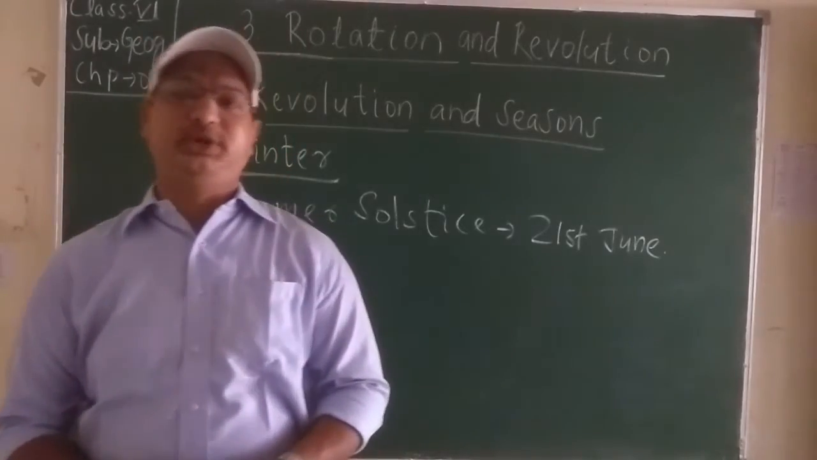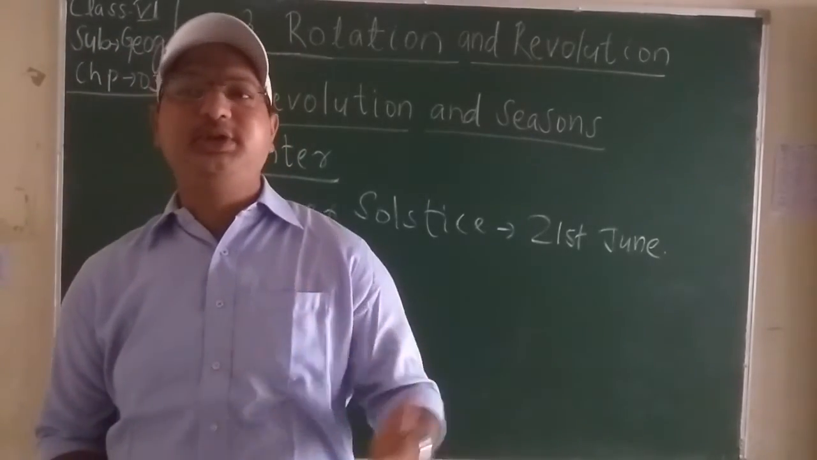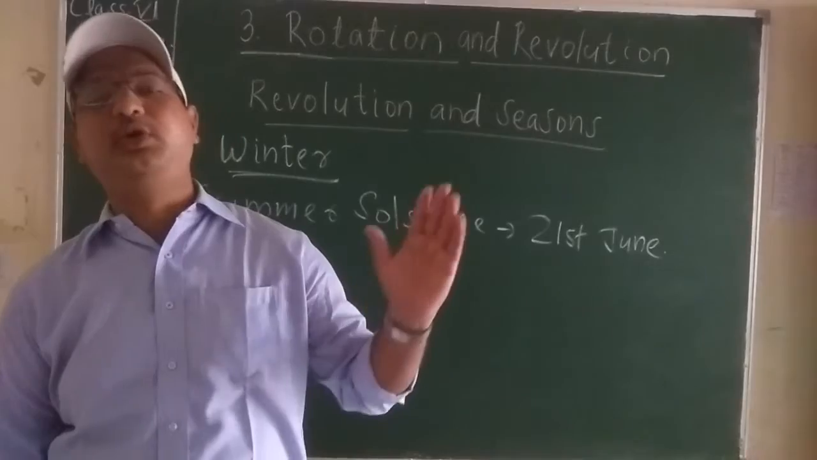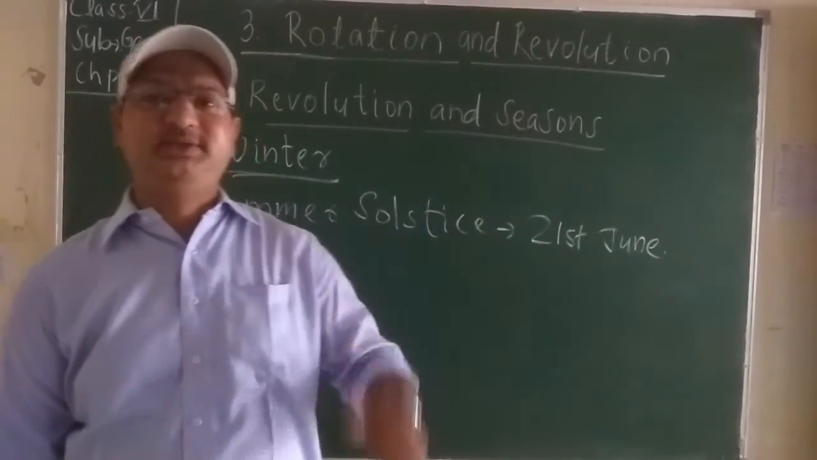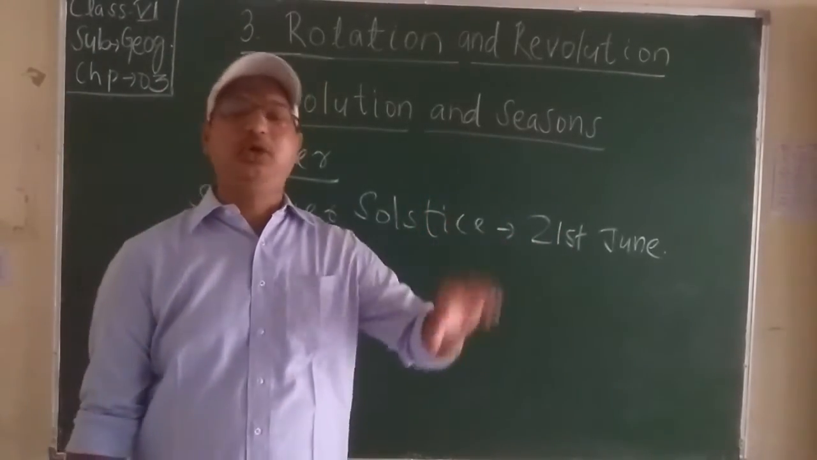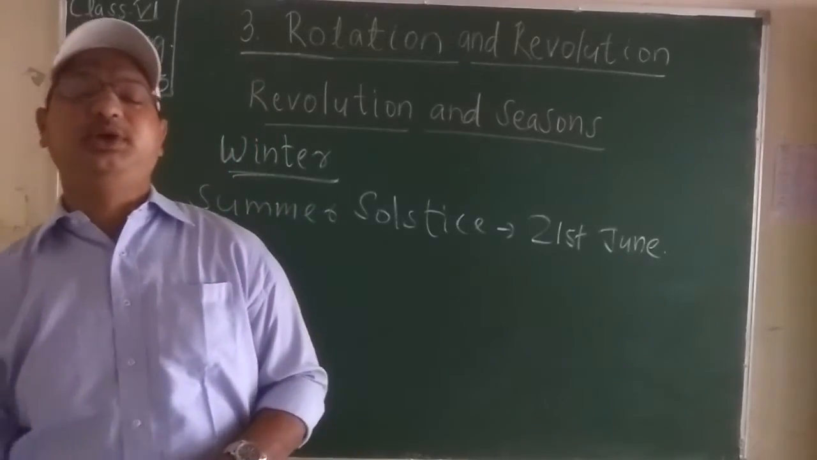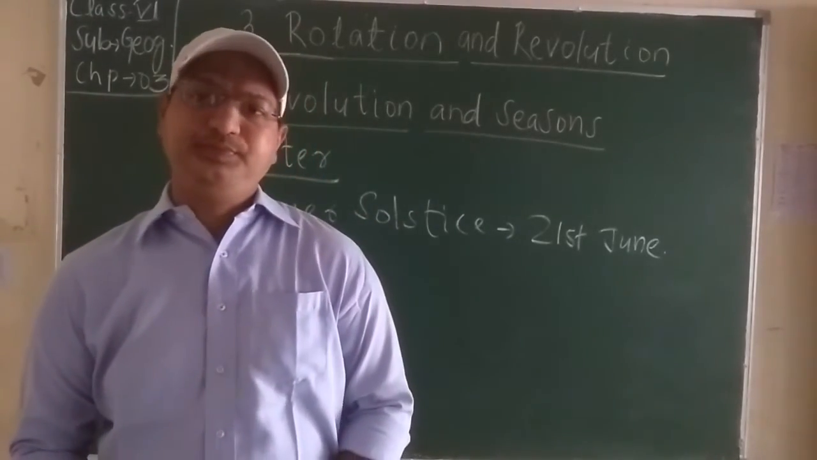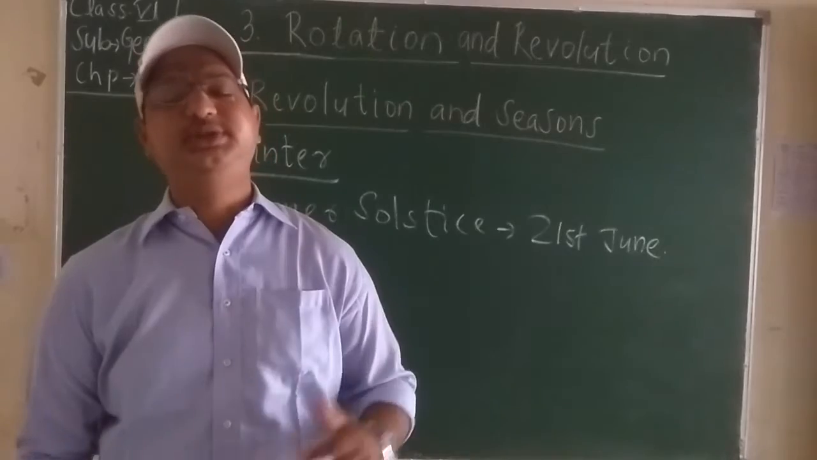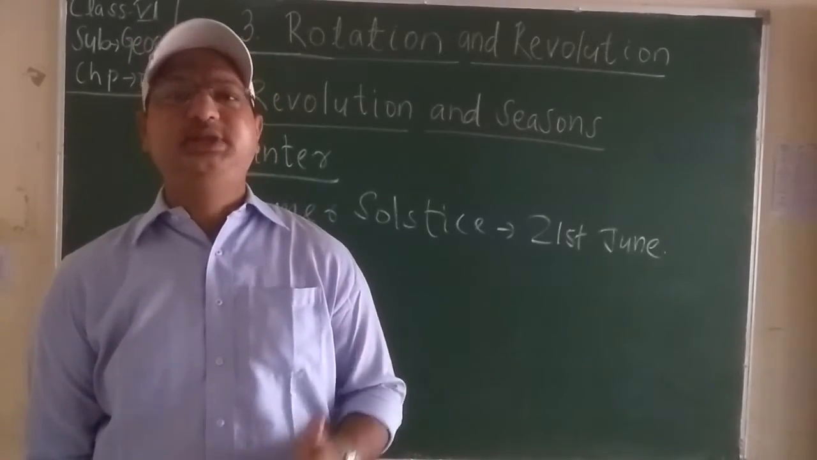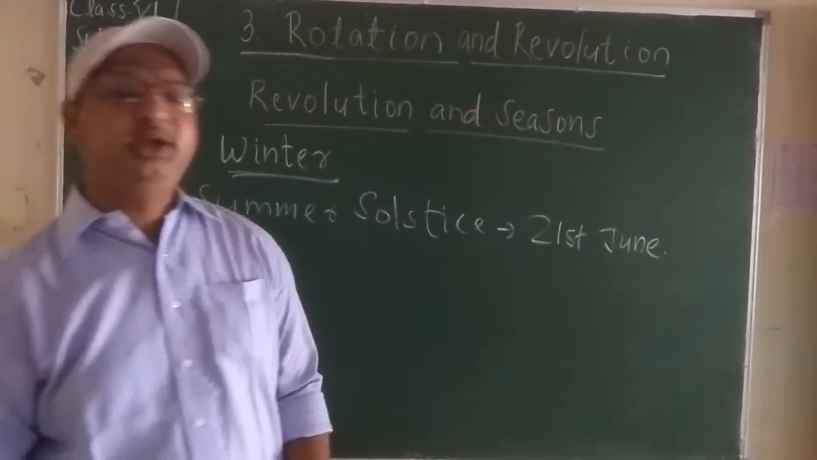What is summer solstice? Listen carefully. In the northern hemisphere, the inclination of the north pole towards the sun is the maximum, and direct rays of the sun fall on the northern hemisphere or the Tropic of Cancer on or near 21st June. This is called the summer solstice. It is the longest day of the year in the northern hemisphere.